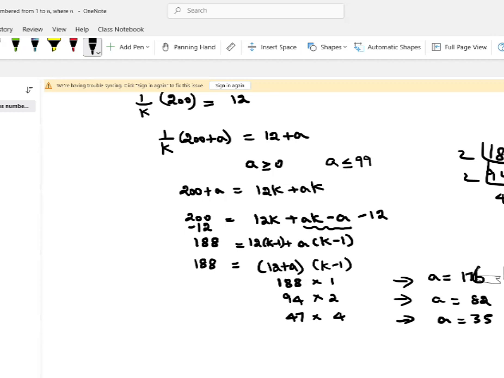I should not be taking any value of a more than 99 with this condition, because after I cross 99, meaning 299, I'll start reaching 300 and above numbers. So I'll not be taking this case into account because here a value is 176. I'll be taking only these two cases into account. Already you remember we had 11 possible cases. Here we are having two more possibilities. So this tells us we can have 282 or 235, because a is 82 or 35.